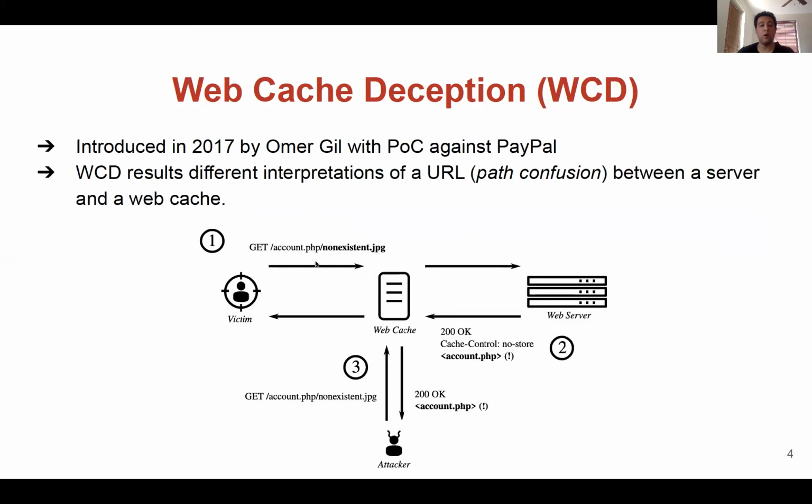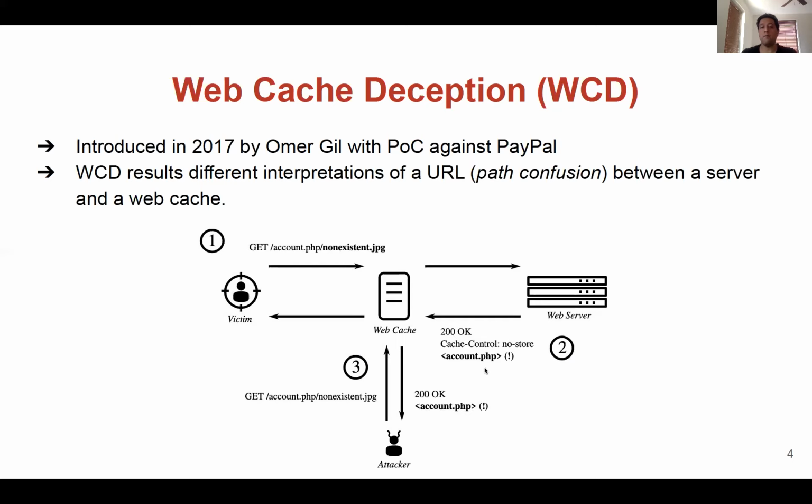In step 2, the request reaches the web server and is processed. The server, in this example, applies the rewrite rule to discard the non-existent part of the requested URL. As a result, the server sends back a successful 200 OK response, but actually includes the content of account.php in the body, which contains private details of the victim's account.